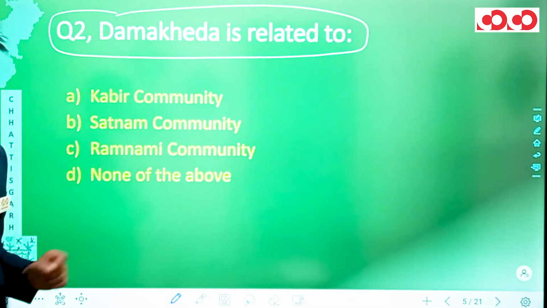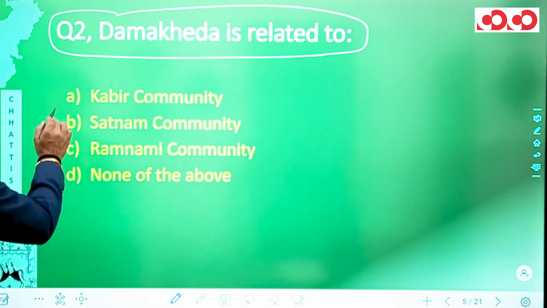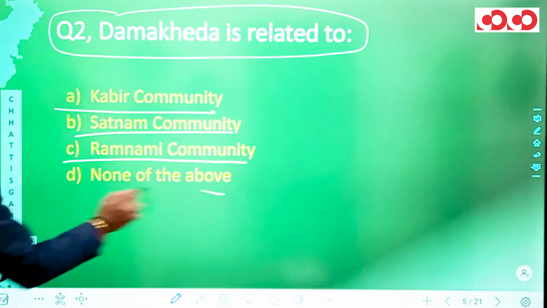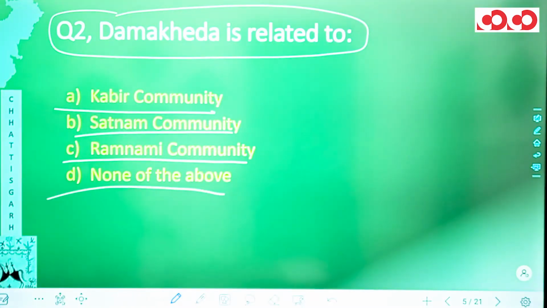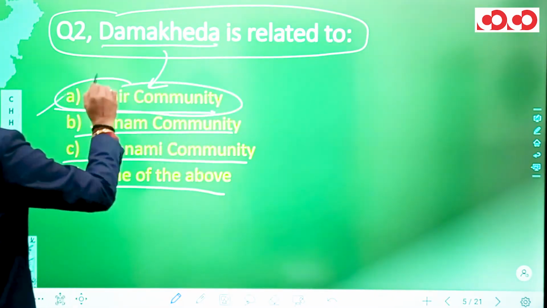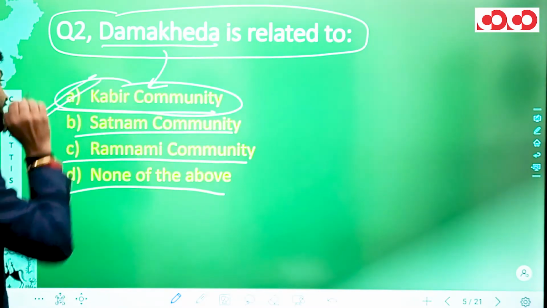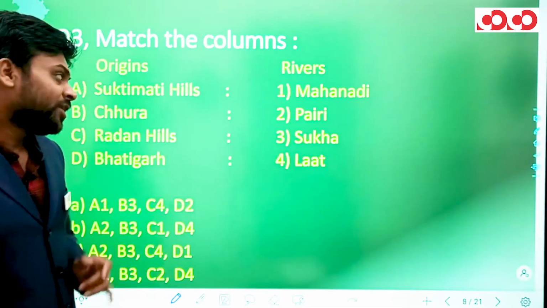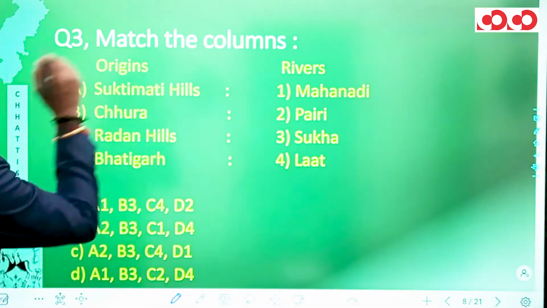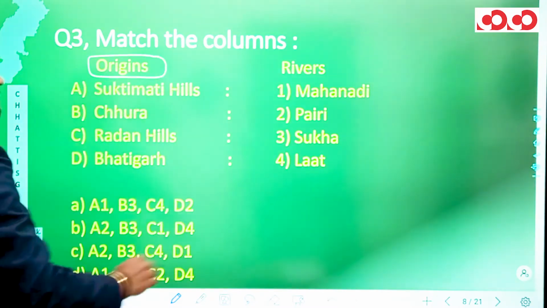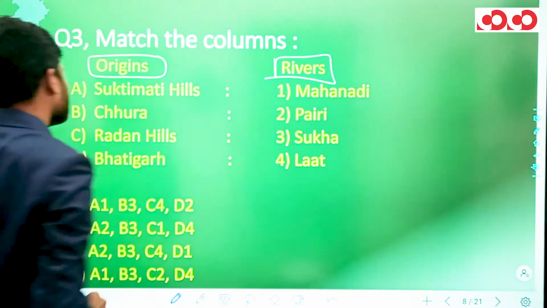So what are the options that we have now? We have Kabir community, Satnam community, Ram Nami community, and none of the above. By the explanation, we know that Dama Kheda is related to the Kabir community of Chhattisgarh, and hence option A would be the correct option for question number 2. Now let's come to question number 3. In the third question, we have match the columns, wherein in the first column we have origins and in the second column we have rivers.